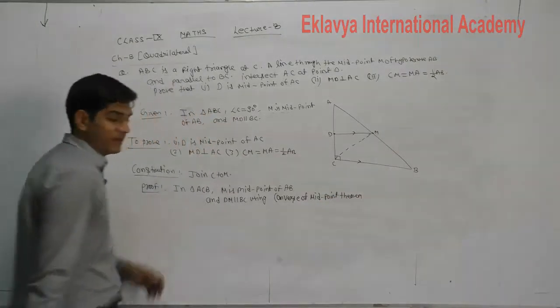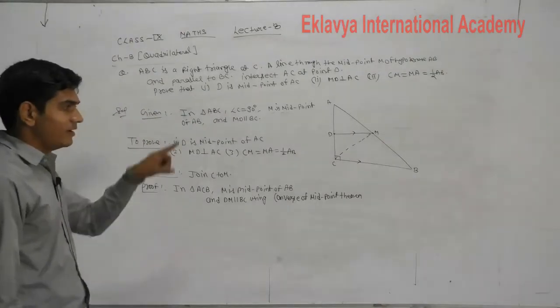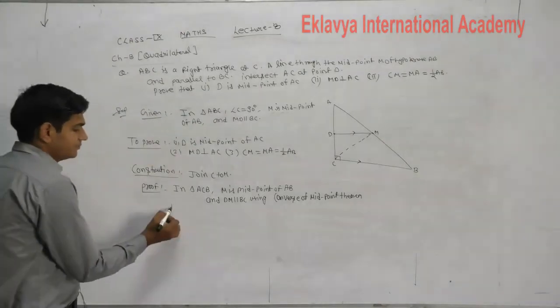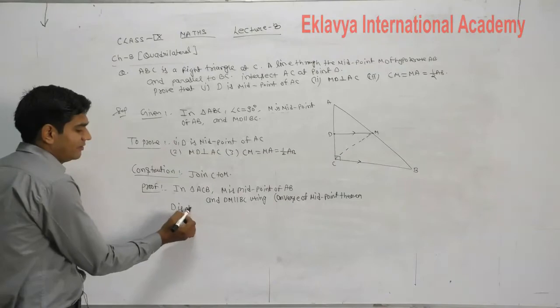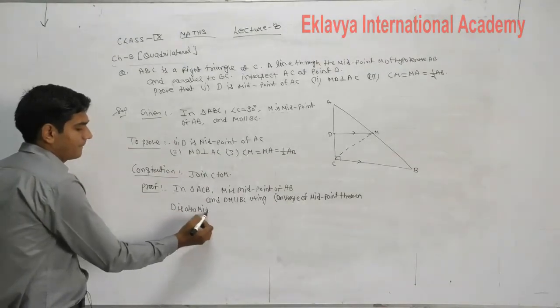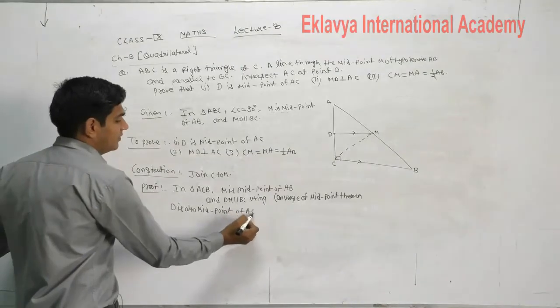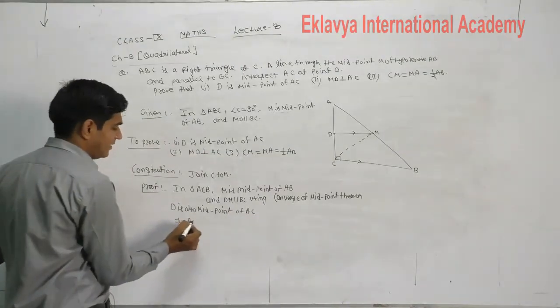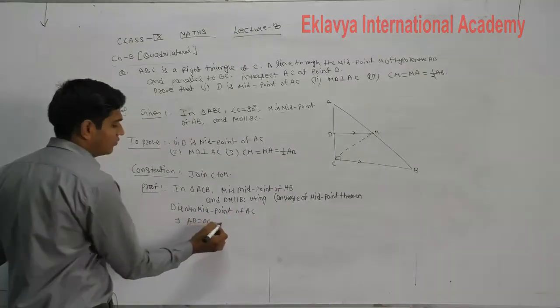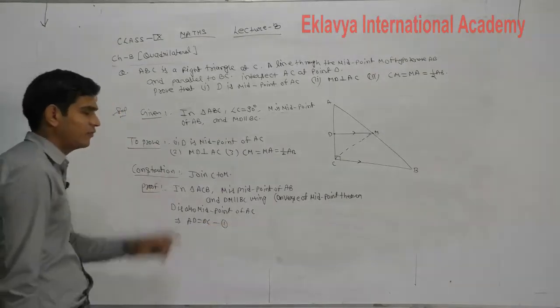What is the statement of the converse of the midpoint theorem? D is also the midpoint of AC, meaning that AD is equal to DC. Equation number first, the first part is proved.